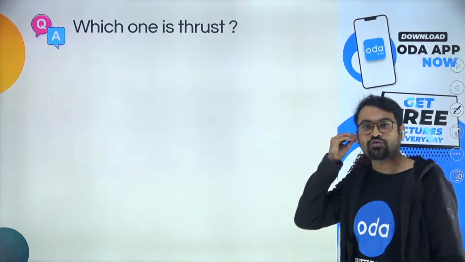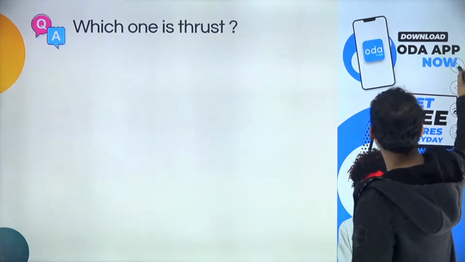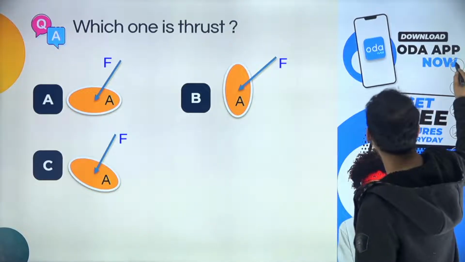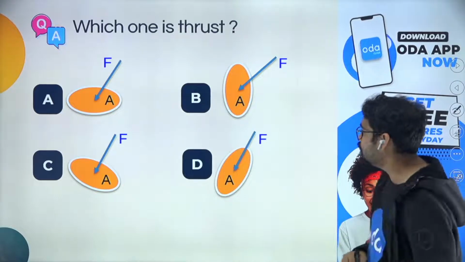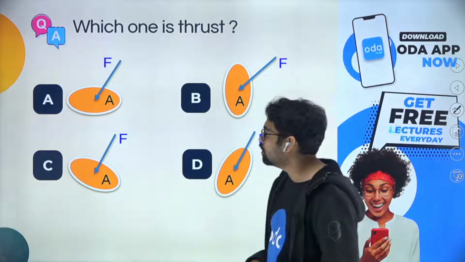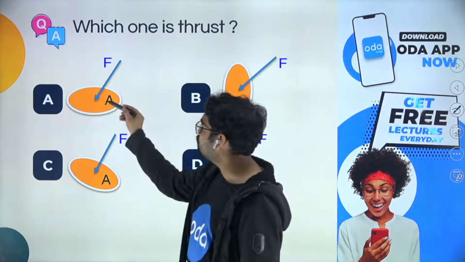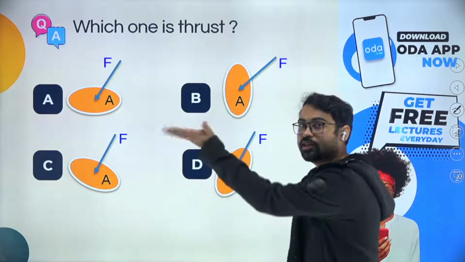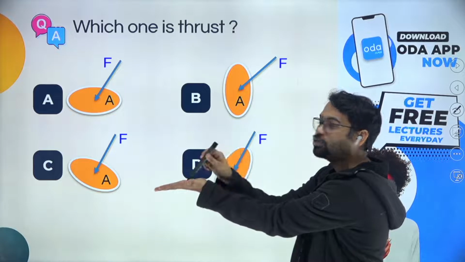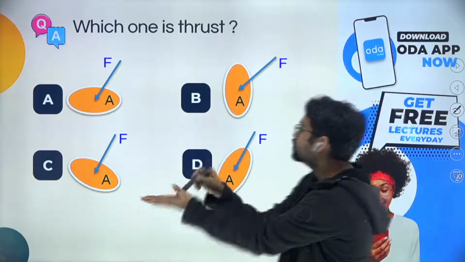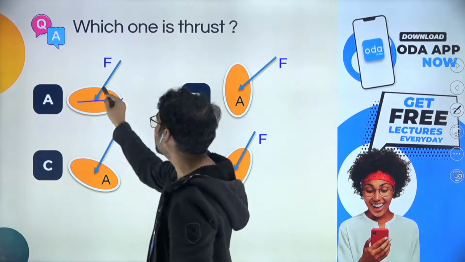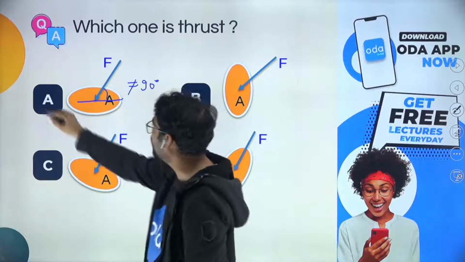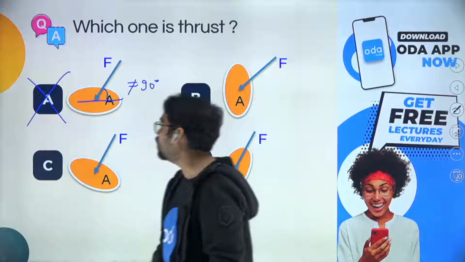You're again trying to find which one is thrust. Let us take all the four options at once and then try to understand how we talk about it. Now, in this case, I think this is the same case that was the B option in the previous quiz. This is the area and the force comes like this. And if the force comes like this, I will say that this is not equal to 90 degree. And if it is not equal to 90 degree, not our option.